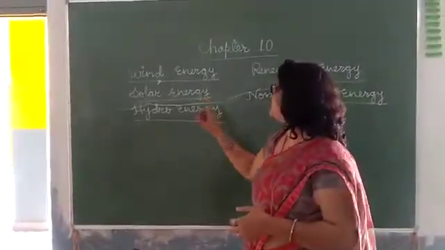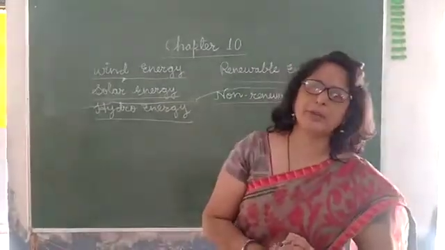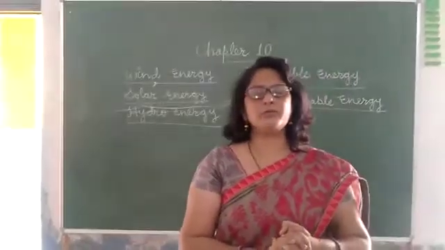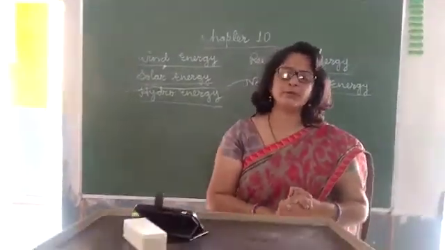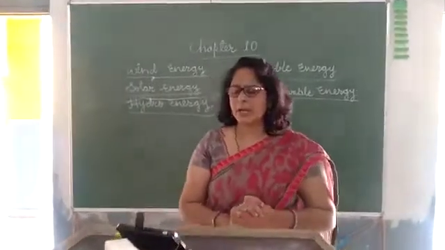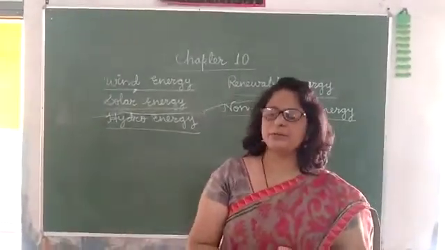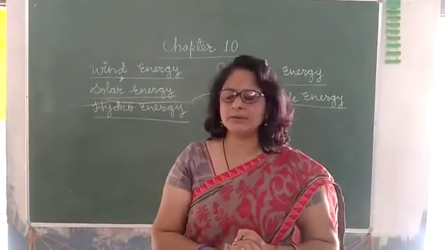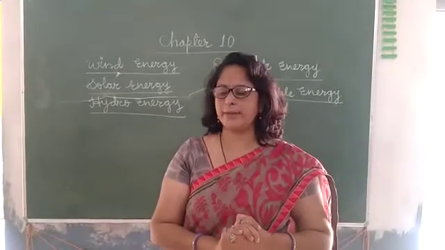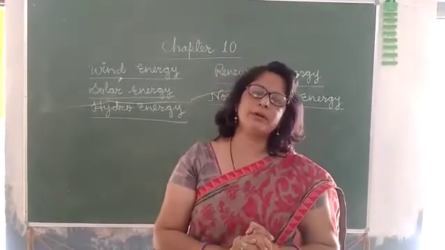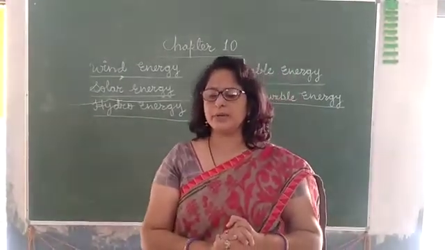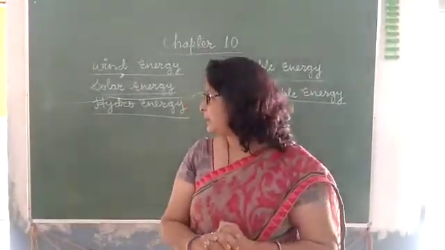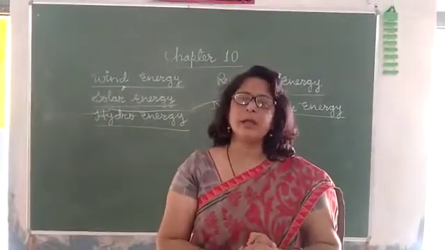Second is solar energy. The word solar itself explains that this energy comes from the sun. So the energy which we get from the sun is called solar energy. This is the most abundant energy on the earth. Nowadays we are using solar cookers and solar cells to provide electricity in our house,